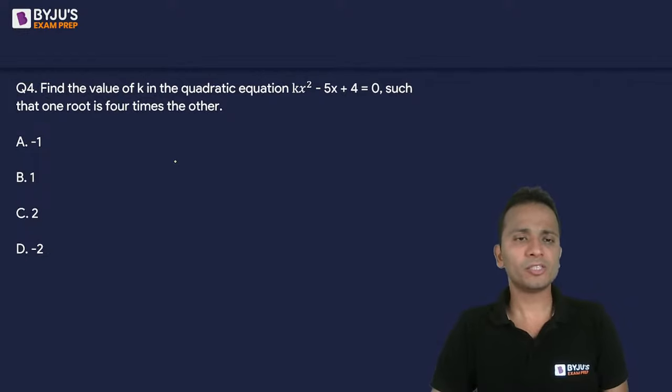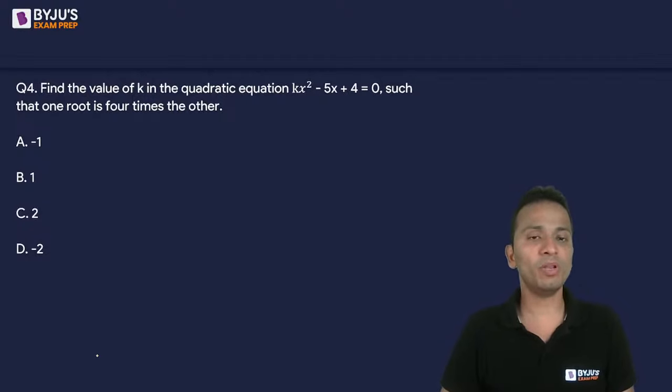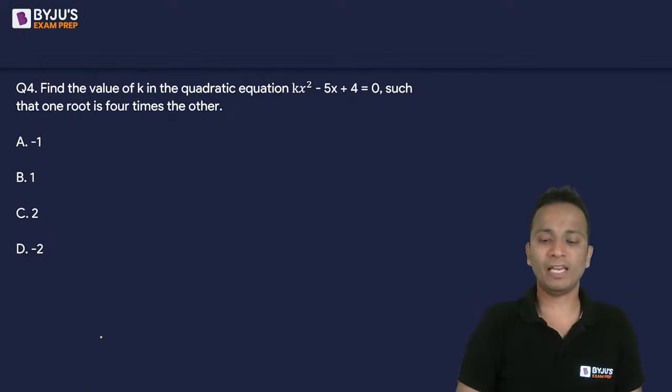You can start by assuming one of the roots in the form of the other root, and can use the formula for the sum of the roots and the product of the roots. You will be able to get the value of k.